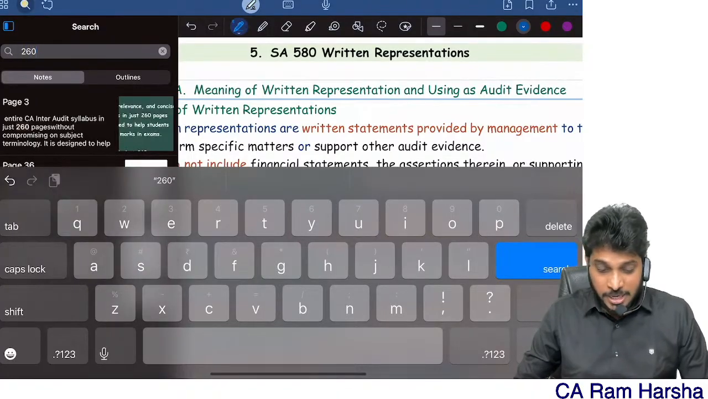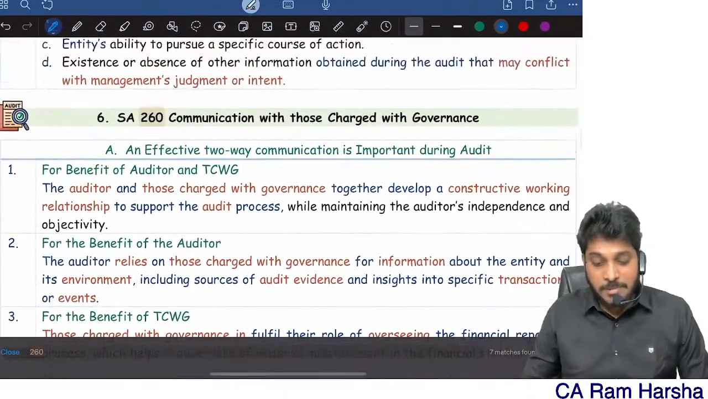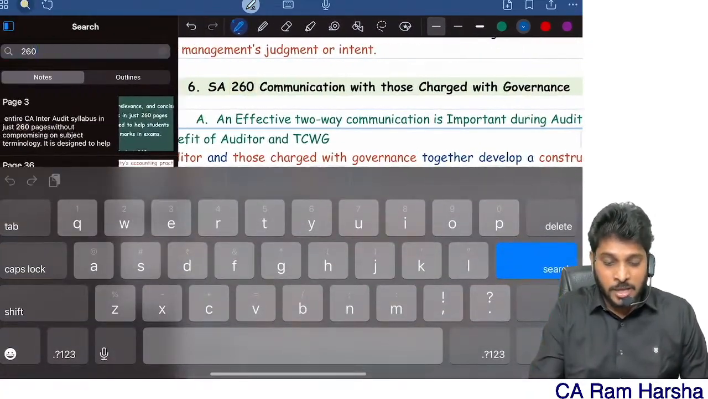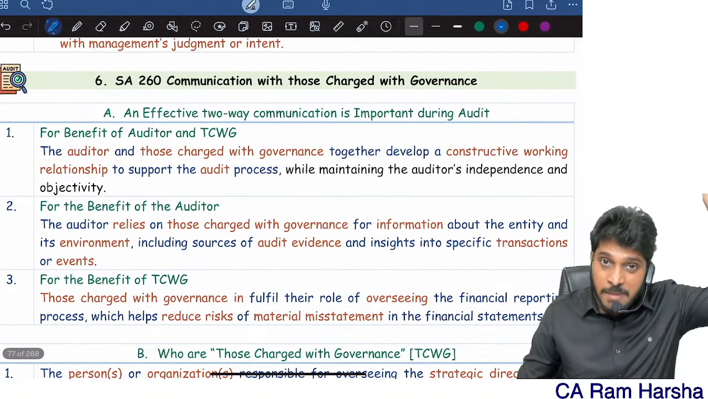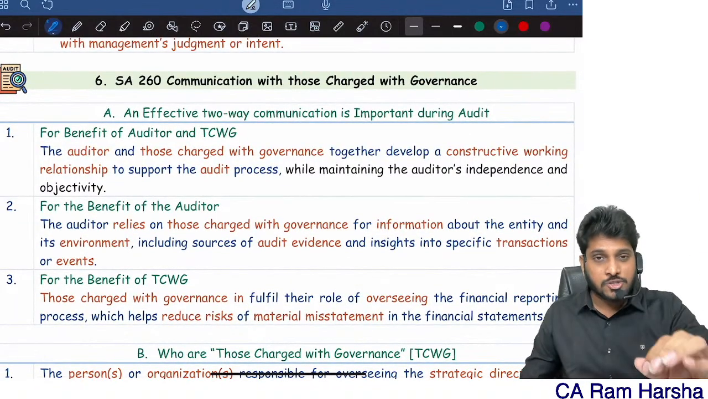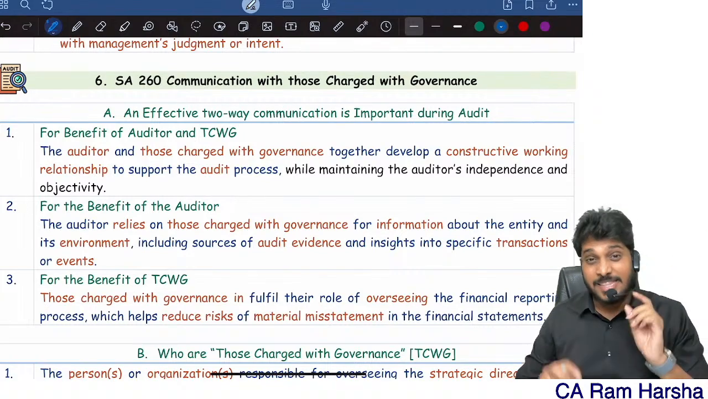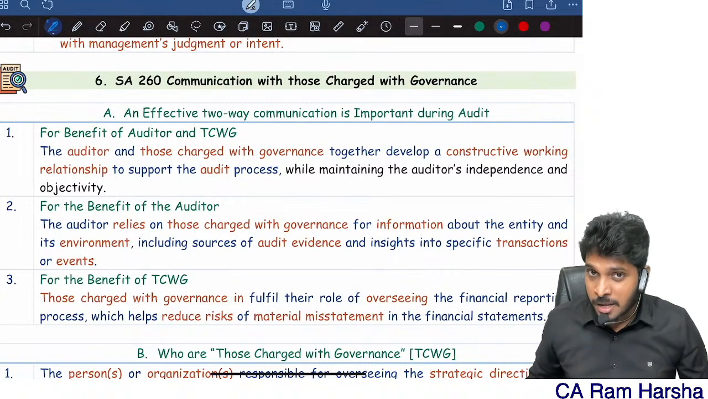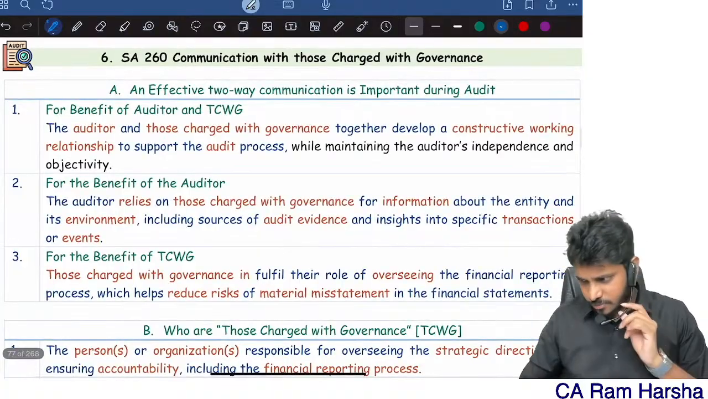260 standard. In the recent Jan 25 exam, most of you know that the Jan 25 paper was one of the tough papers, correct? Everybody said so. But the questions asked in the Jan 25 paper, we predicted in the marathon itself. Many students who followed our classes or marathon thoroughly and followed the book know that the question paper is very much predictable. It is not at all a tough paper. But anyhow, you see how the question was asked.